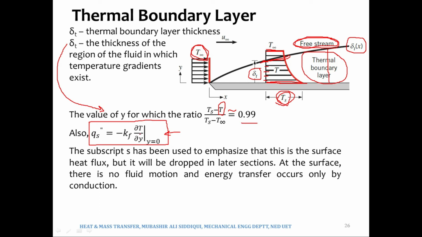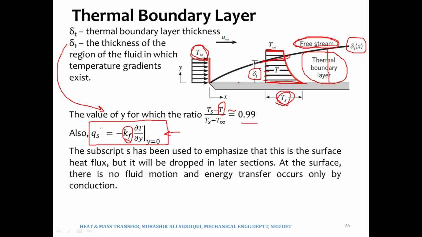Now how it is written? What does this mean? Over here Kf refers to the thermal conductivity of the fluid, because fluid is getting heated up, fluid is getting energy from the plate. So it is minus Kf, where Kf represents the thermal conductivity of the fluid. This is the expression for conduction.